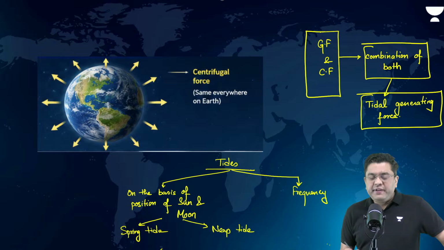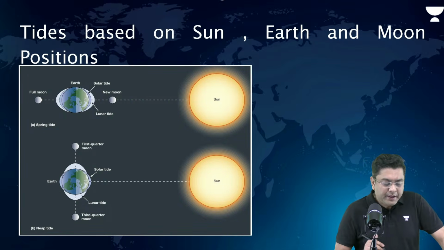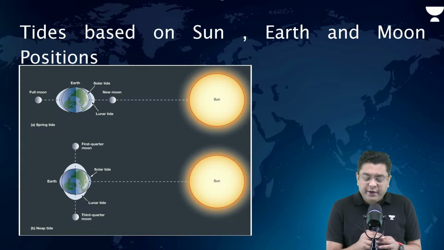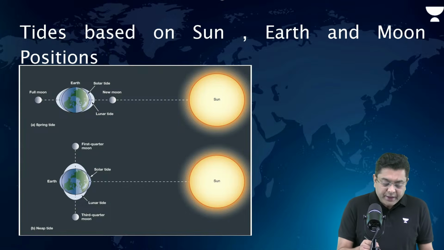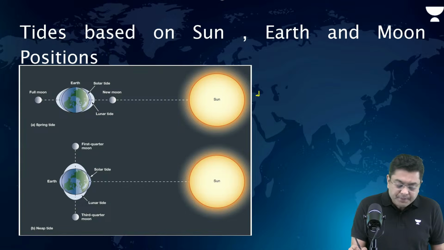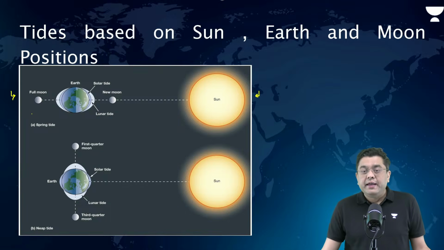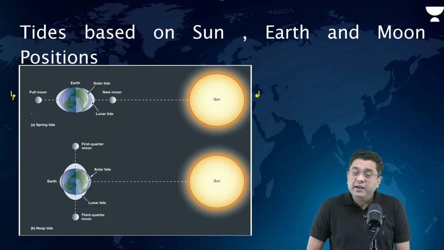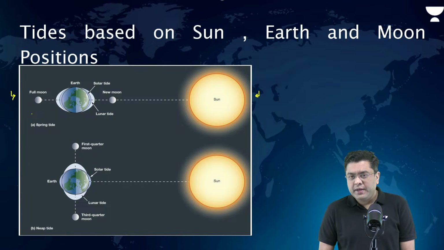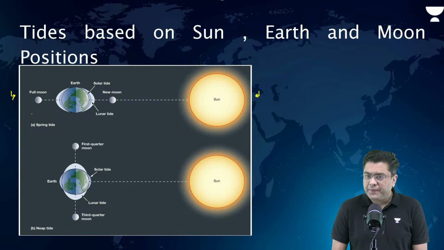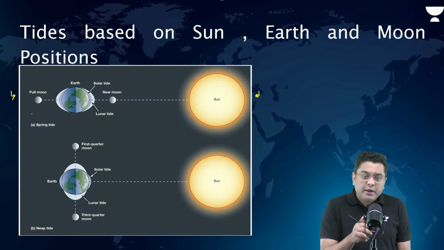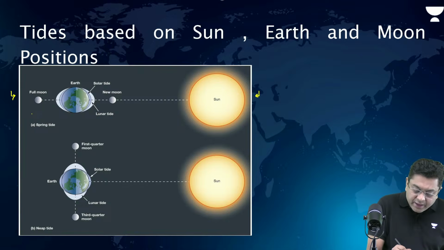On the basis of frequency, it is diurnal and semi-diurnal. Let us understand what is spring tide, what is neap tide. So, understand and look at this very carefully. Take a look at the first position. In the first position, sun, earth, and the moon appear to lie on the same plane, almost on the same axis also. Right? Now, here you will observe that the sun will create its own small bulge, the inner